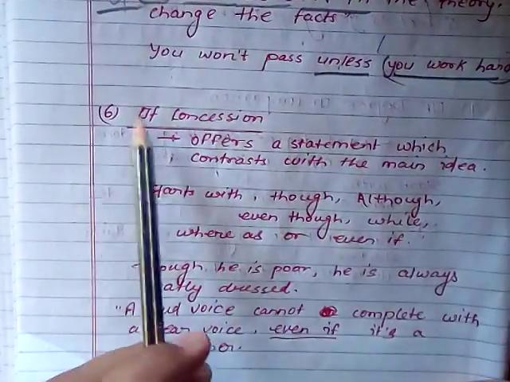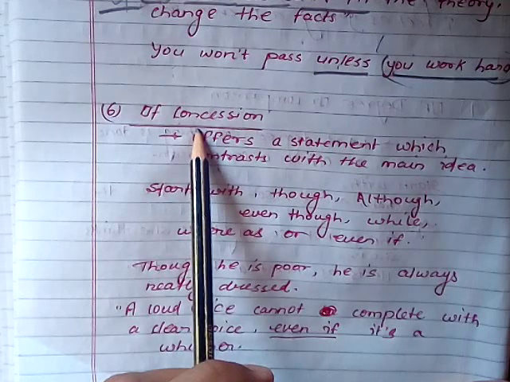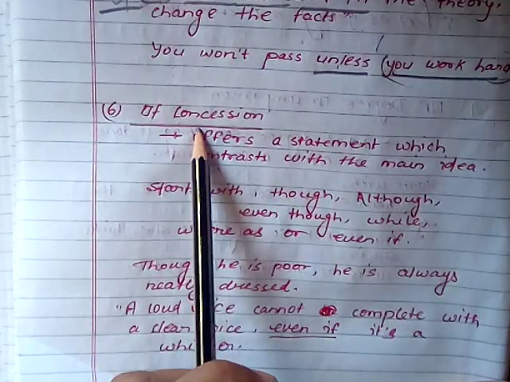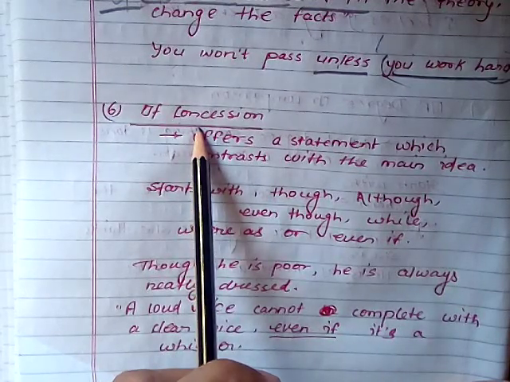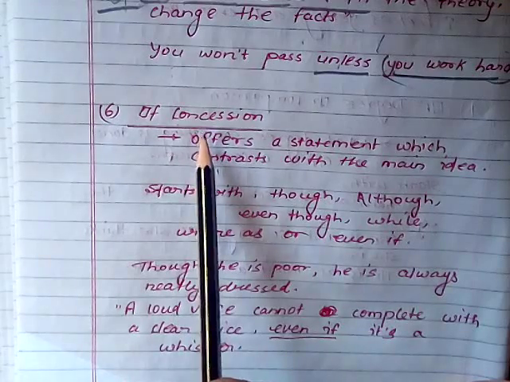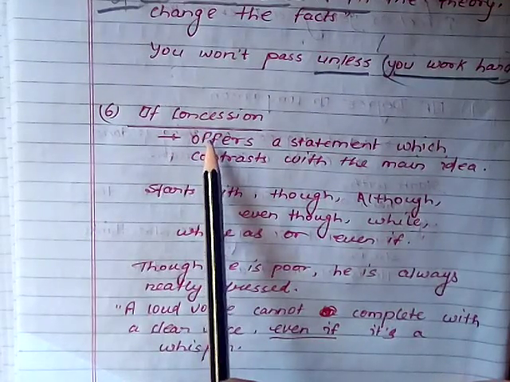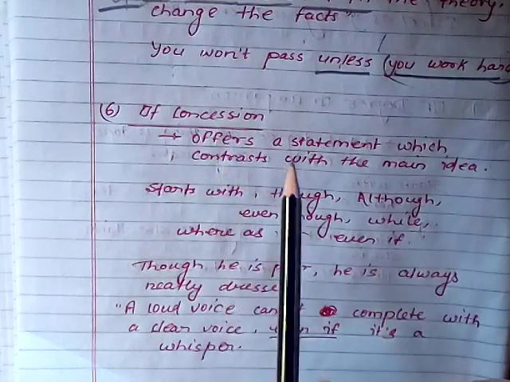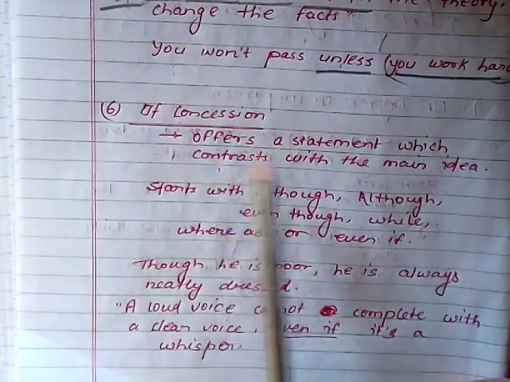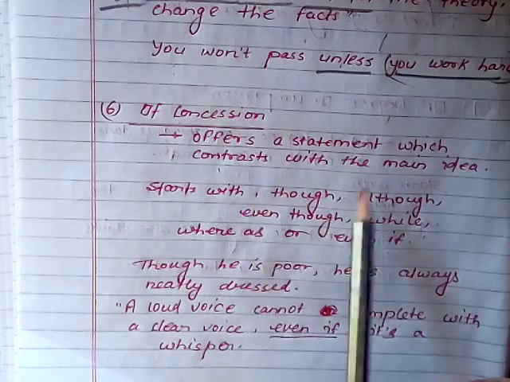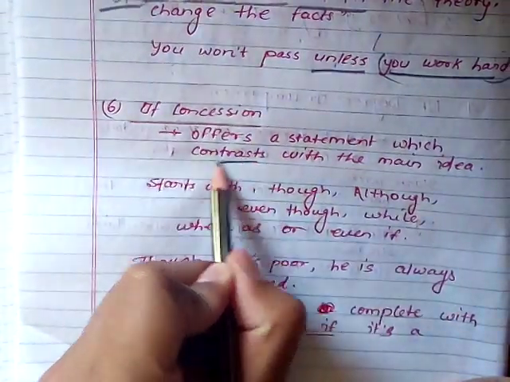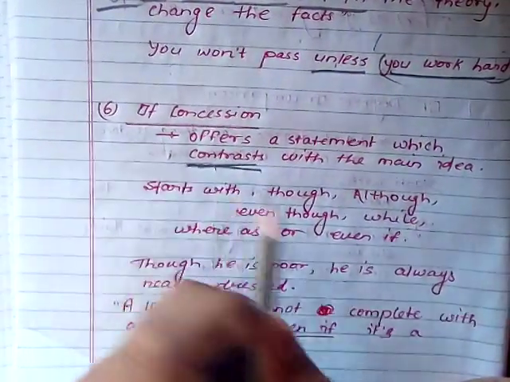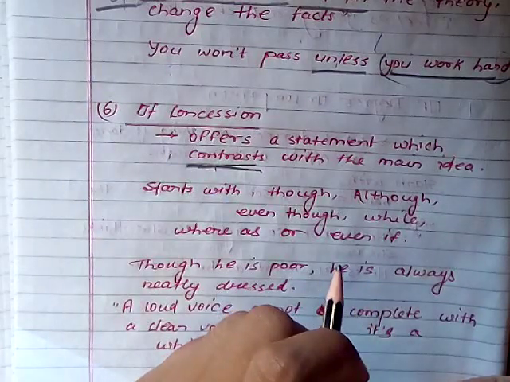Okay. Now we are thinking about the concession. Concession means some type of legibility, or we can say chhoot, relaxation. Understood? The statement offers something which contrasts with the main idea, where we find some type of contrast, meaning another view.